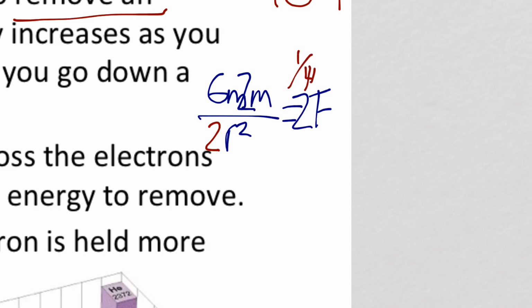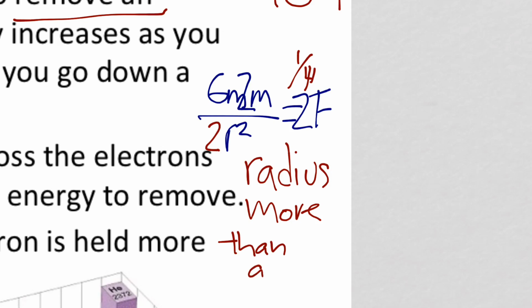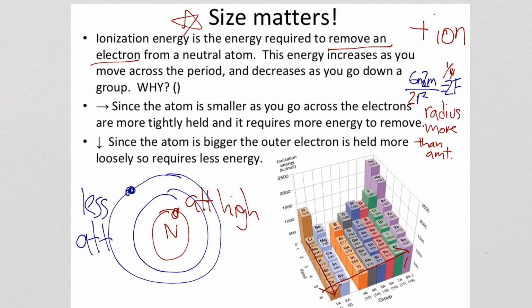So what this means is that the radius is more important than the amount when it comes to attractive force. Both will have an effect on attractive force, but the distance is more important as opposed to the amount. If this seems a little confusing, think about it, ask questions in class, and we'll hash it out over time.